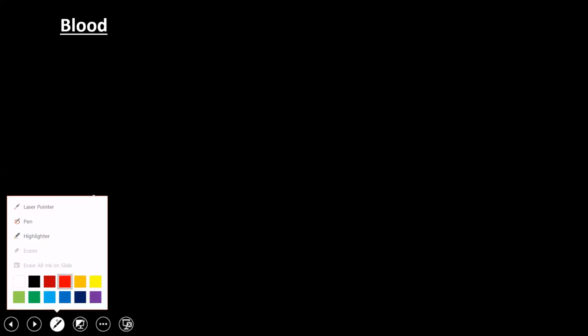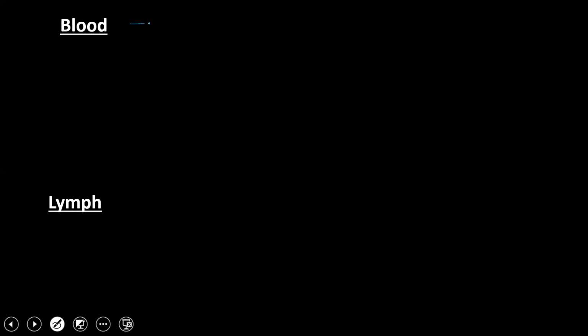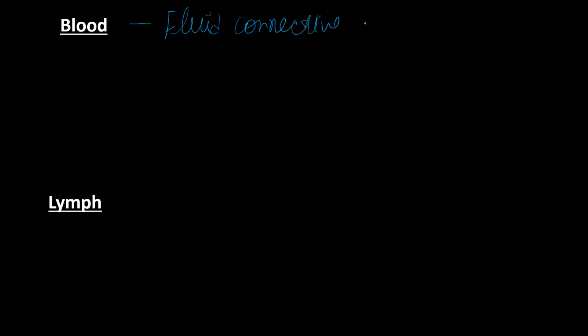Now let us talk about the fluid connective tissue. Fluid means it is liquid in nature. So blood and even lymph are the fluid connective tissues. And the blood, what is the color of the blood?